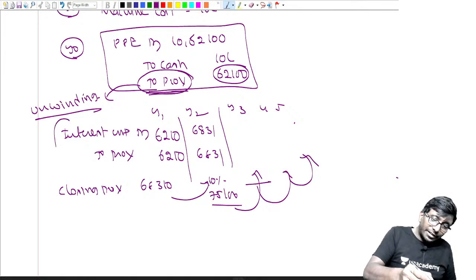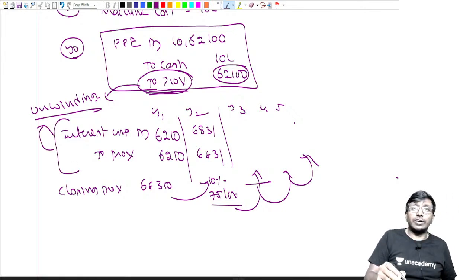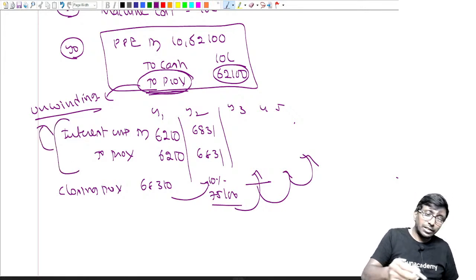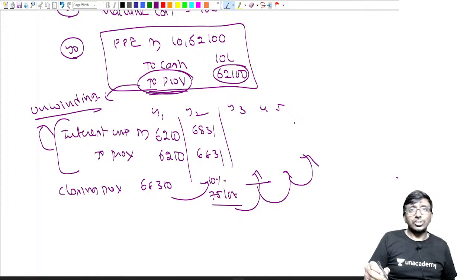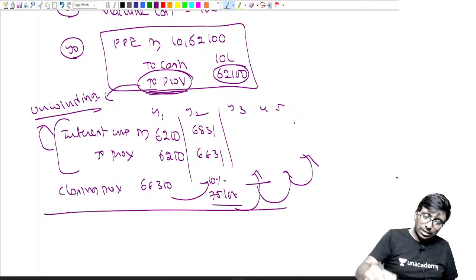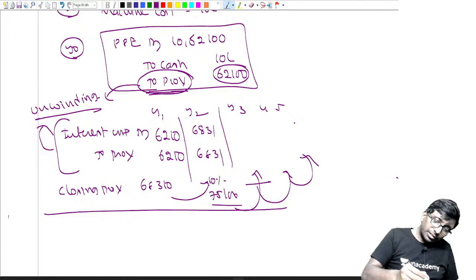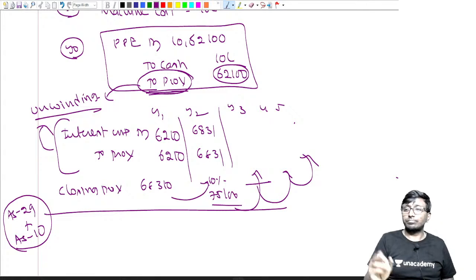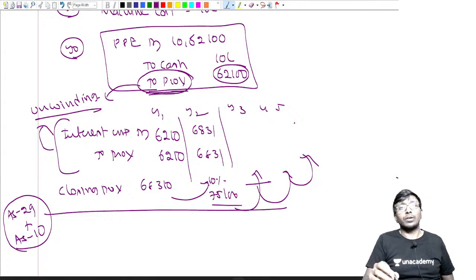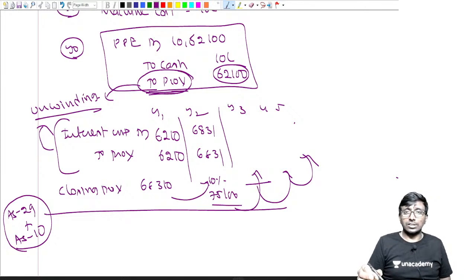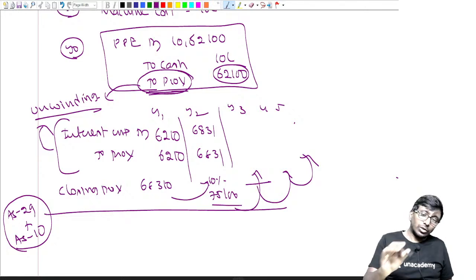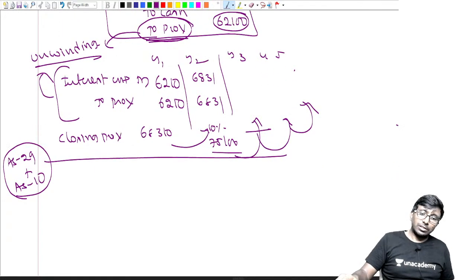This is called unwinding. Sir, which rate should I apply? Which rate you discounted initially, the same rate you should apply. This concept is linked with Accounting Standard 29, read with Accounting Standard 10. You are supposed to read both, then you will understand this concept clearly. Anyhow, I have explained the concept, right?